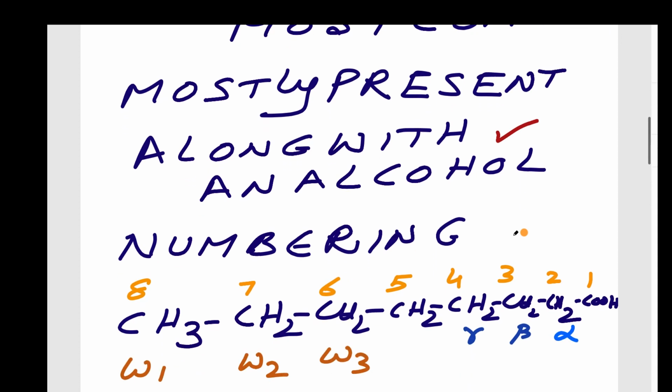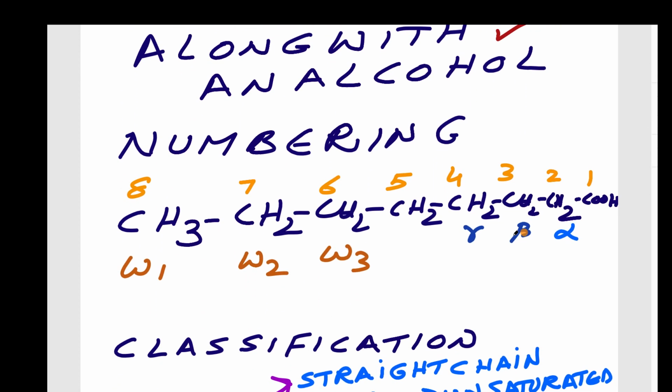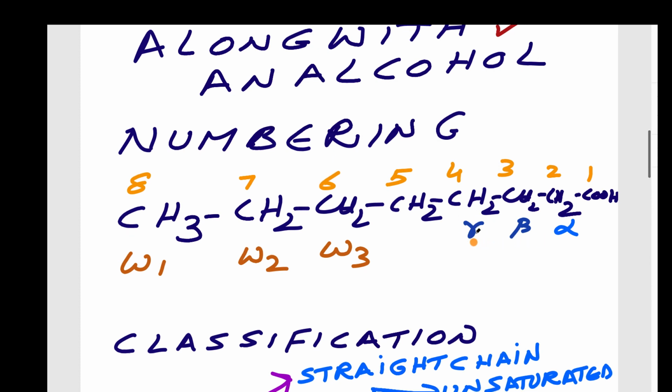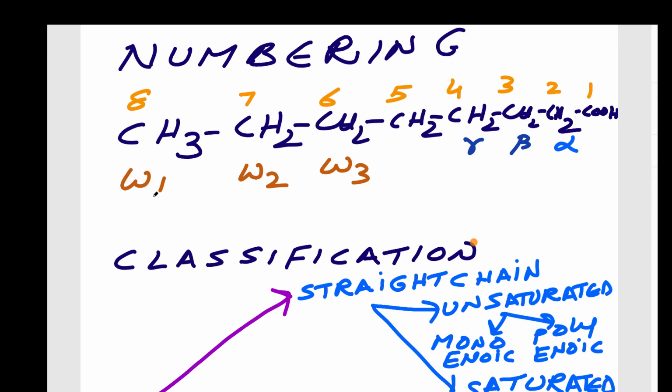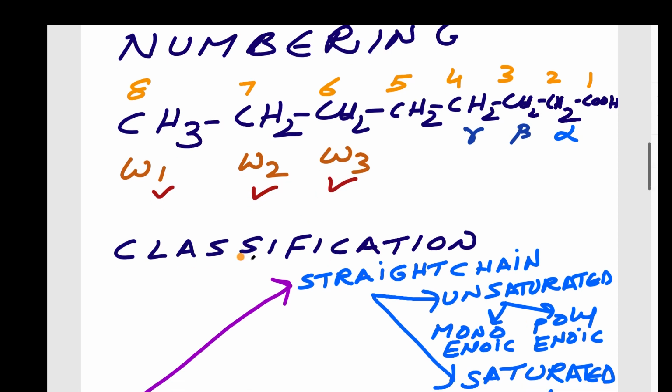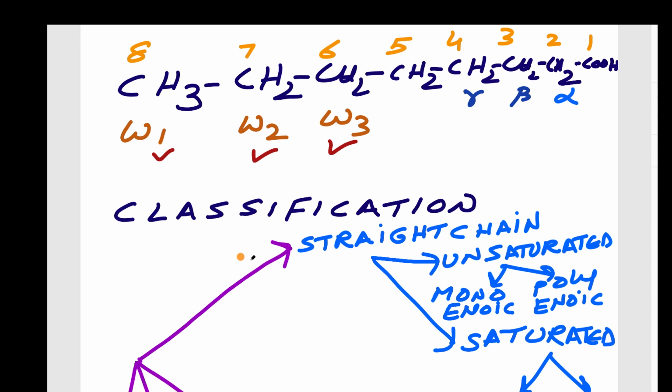The numbering of the fatty acids is done in this way. Numbering always starts from the carboxyl group, and Greek letters are also used. The second carbon is alpha, the third carbon is beta, and the fourth carbon is gamma. Numbering can also be done from the methyl group, which we call omega: omega 1, omega 2, omega 3. This is useful when representing the position of the double bond in unsaturated fatty acids.